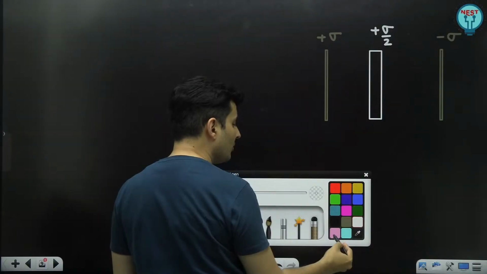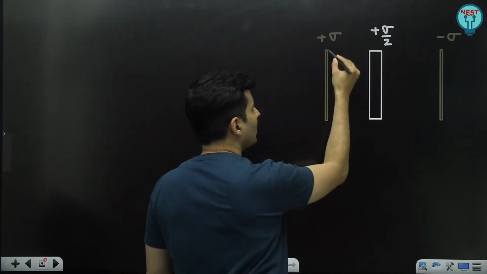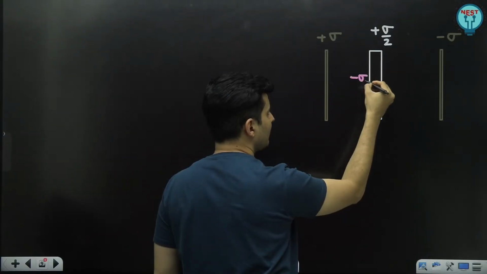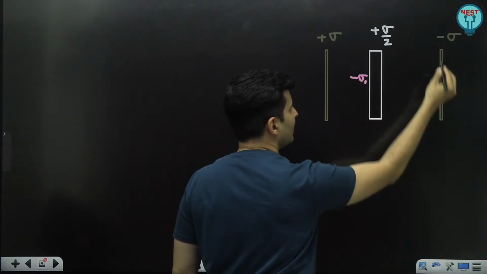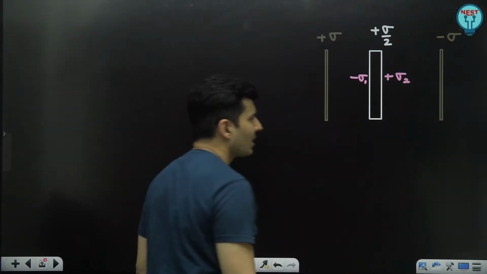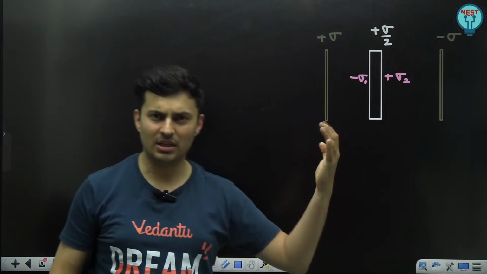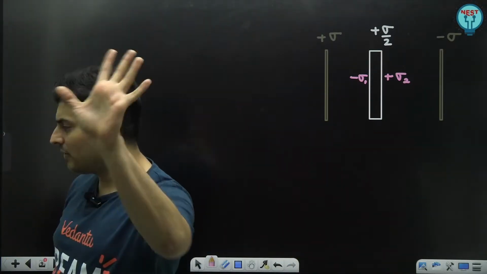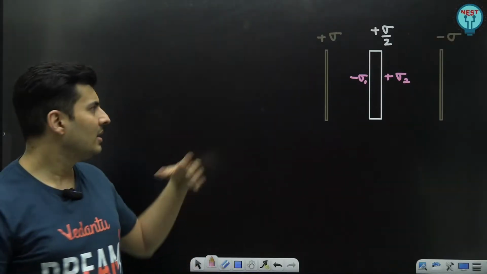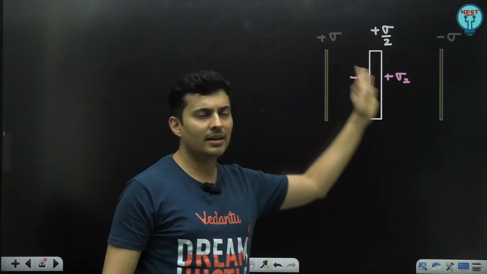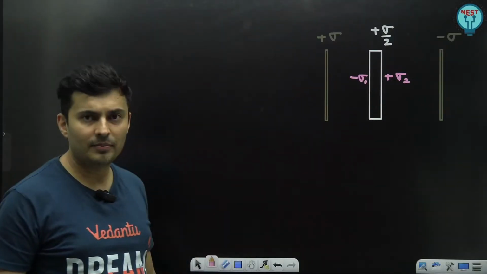So let's assume few things. Let's assume facing this positive plate, the charge density is negative sigma 1, and facing this negative plate, the charge density is positive sigma 2. Just some assumption, the induced charges that I have taken into account. Everybody fine till this point? Okay, these are the surface charge densities just on the left and the right plates of the slab.